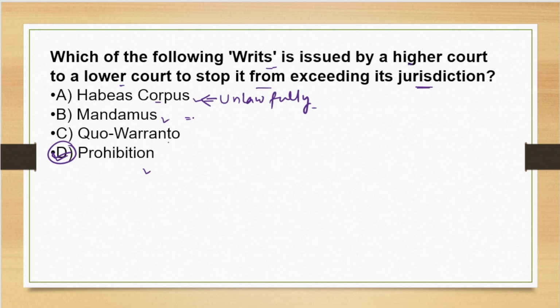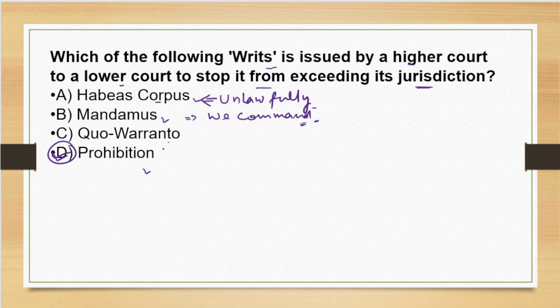It is issued to a public officer or lower court to perform a legal duty if they fail to do the legal duty.